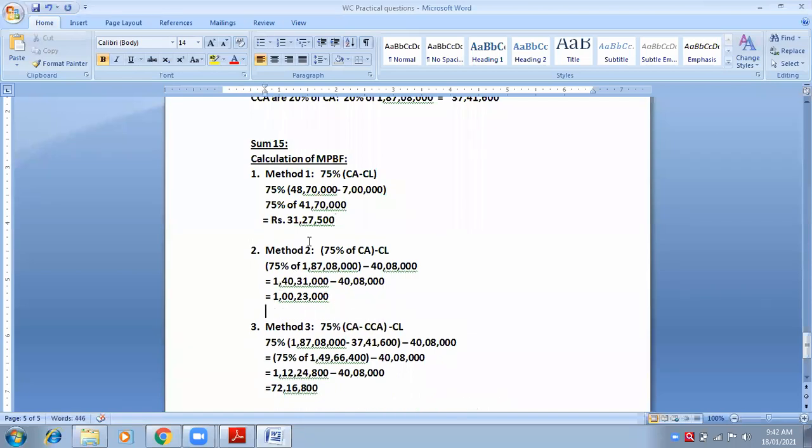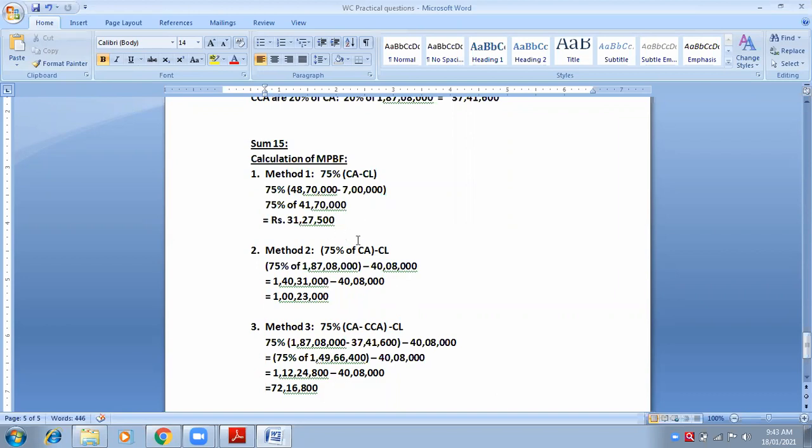Okay. So tell me now method number 2. What is the formula? Tell me proper formula with the bracket. 75% of current assets in the bracket, and outside the bracket it would be minus current liabilities. Look at the screen now.